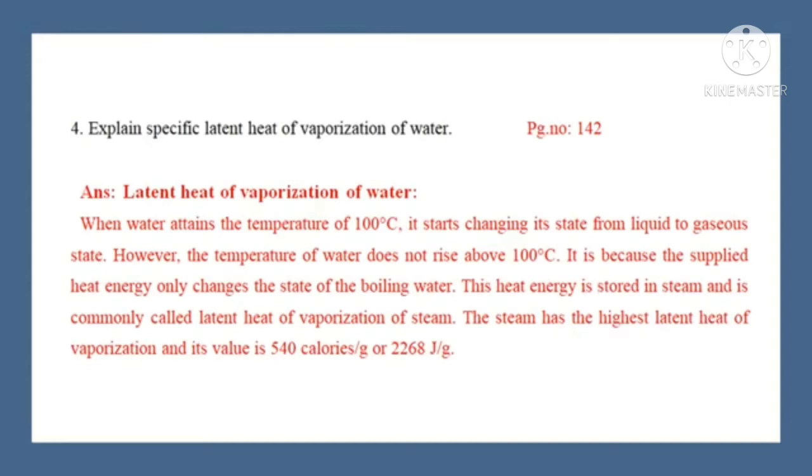It is because the supplied heat energy only changes the state of the boiling water. This heat energy is stored in steam and is commonly called latent heat of vaporization of steam. The steam has the highest latent heat of vaporization and its value is 540 calories per gram or 2268 joule per gram.